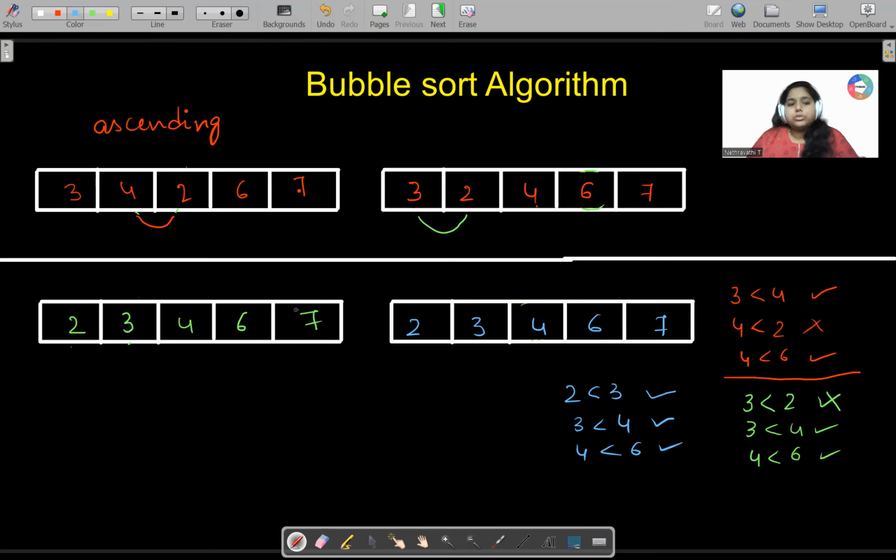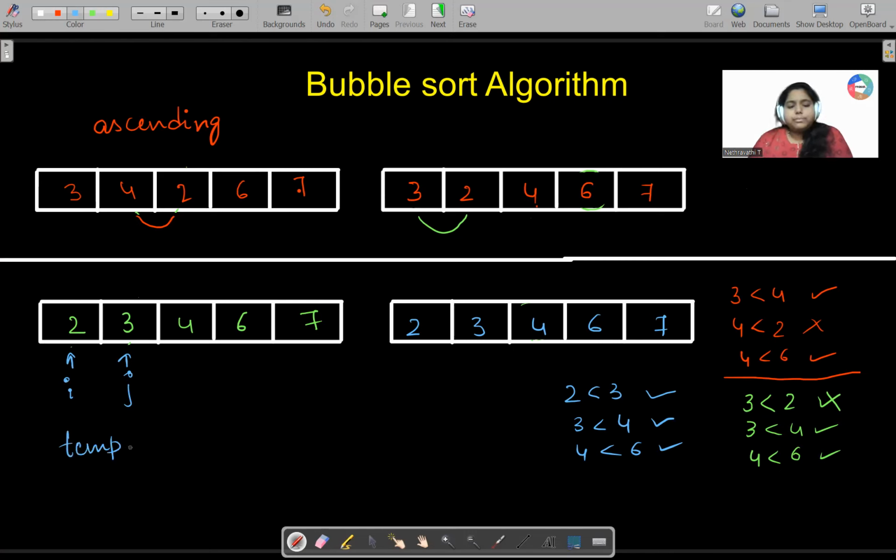So first what we need to do, we will be having 2 pointers. So those 2 pointers will be checked. 1 pointer over here, 1 pointer over here. We can just call them I and J. If we are writing a code, we can just take this and store it in a temporary file.